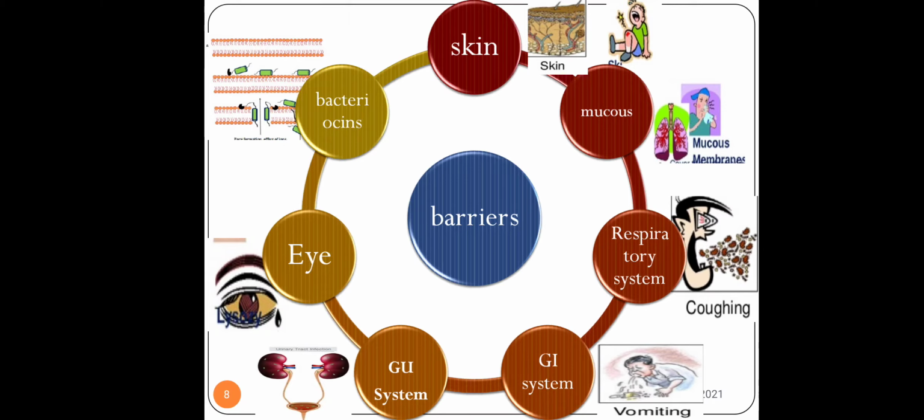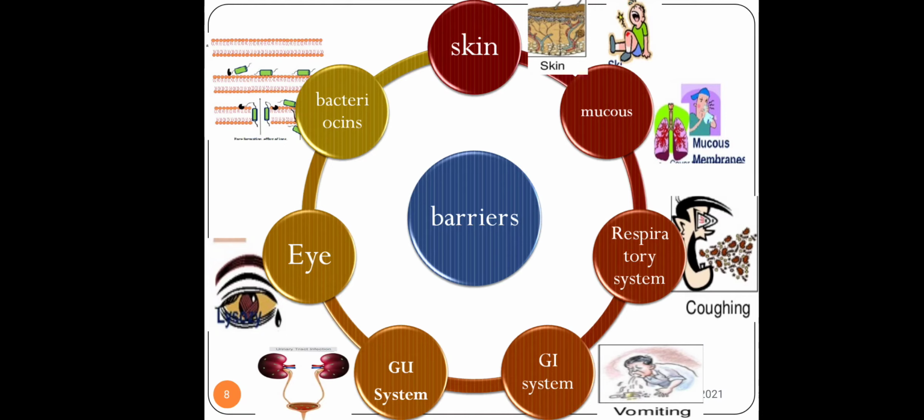If any particle tries to enter, first of all your nose has hair in it. Because of the frequent movement of the hair, the organisms are not allowed, or they find difficulty in attachment onto the nose. If they cannot attach onto the nose, definitely they cannot penetrate into the lungs, and hence they cannot multiply. Not only that, as the organism tries to enter, you sneeze out, you just throw out the organism. When you sneeze out with that force, the organisms are pushed out into the environment. That's because of the presence of the hair.